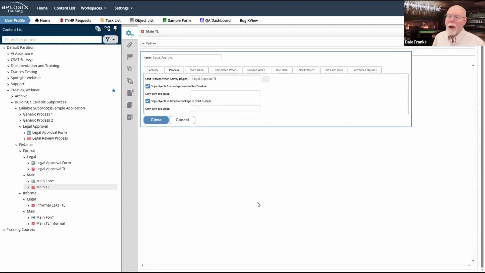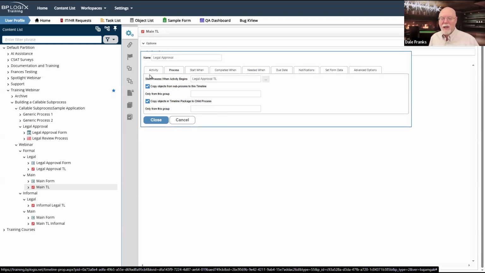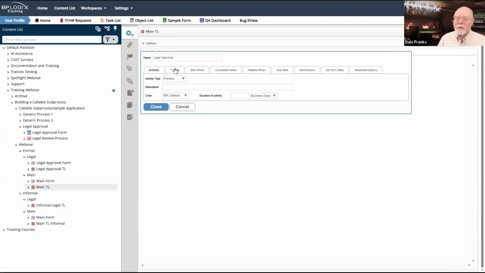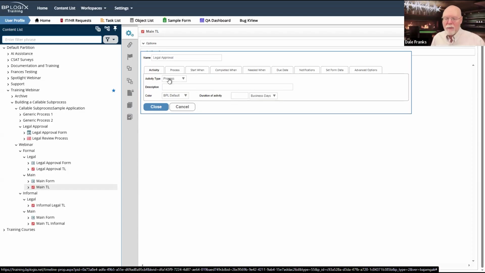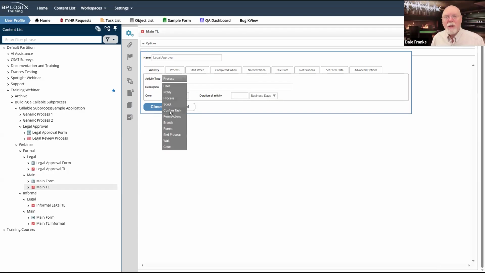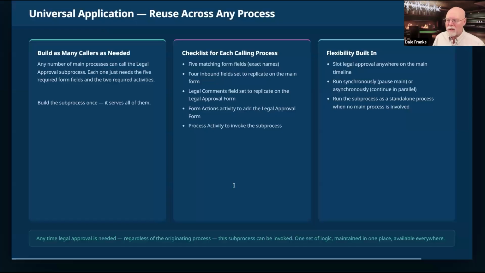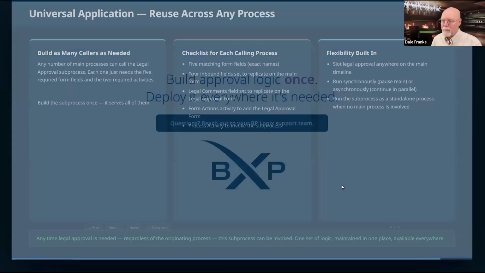So it's quite important that you figure out when to call the process activity to call your sub-process, and when to use the custom task activity type to call the run process custom task to run asynchronously. So just keep that in mind, the difference between synchronous and asynchronous running for your sub-process.